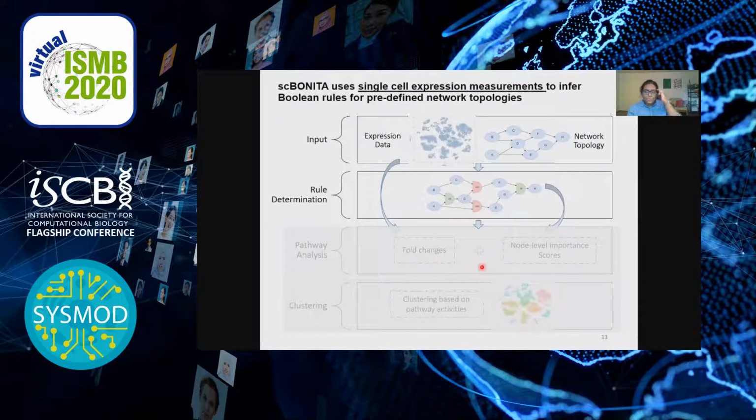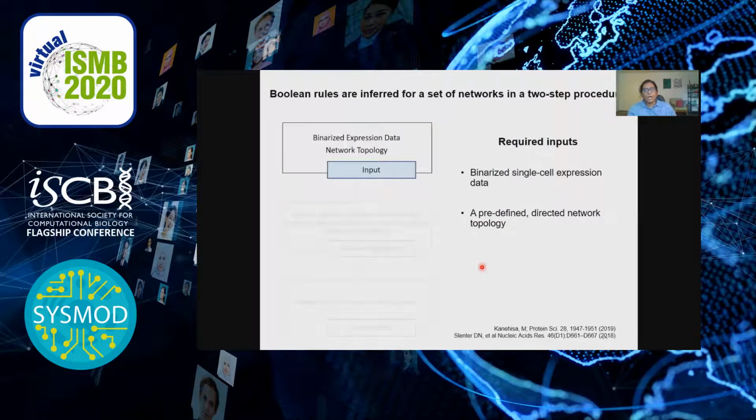So beginning with the rule determination algorithm, the inputs for our algorithm are a binarized single-cell RNAseq dataset and a predefined directed network topology. These topologies are extremely useful to restrict the search space of our algorithm, and they can be obtained from pathway databases such as KEGG and WikiPathways, although it's certainly possible to use manually built or curated networks with our algorithm.